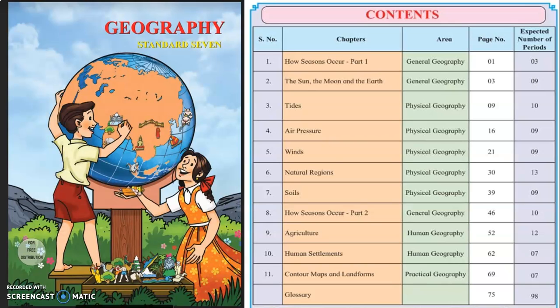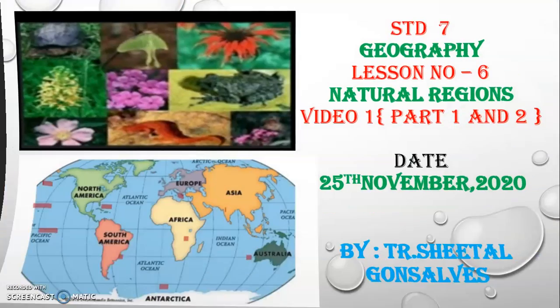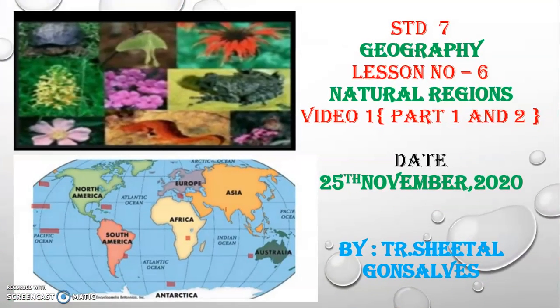And for the second term, we have the next 5 lessons, which begin from lesson number 6, natural regions. So today we are going to start with our lesson 6. Lesson 6, natural regions. In this video 1, we will have part 1 and part 2. And we are going to cover some of the important natural regions of the world.